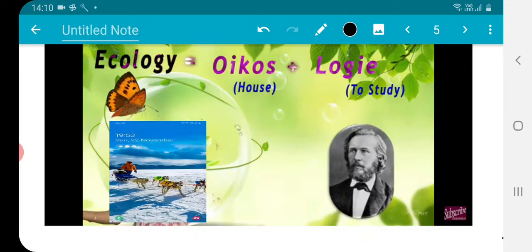Then about the ecological balance. In ecology we generally talk about animals, plants, and human beings. When they are equal in number in the atmosphere, only then can we maintain ecological balance.